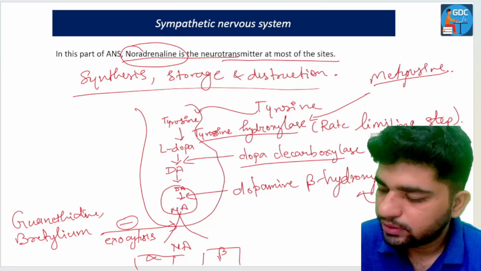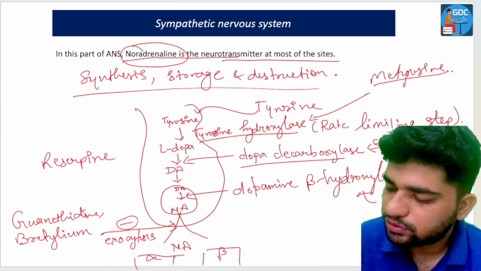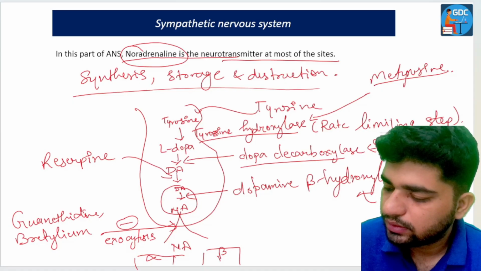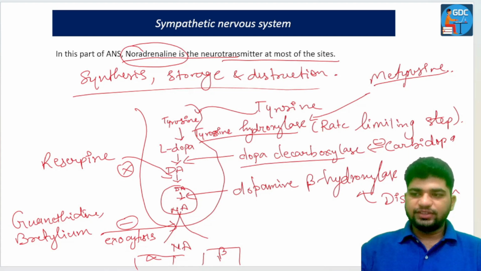Also, there is a drug which inhibits the storage, that is reserpine, which inhibits the storage of dopamine into the storage vesicles.